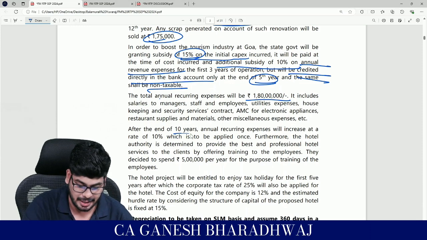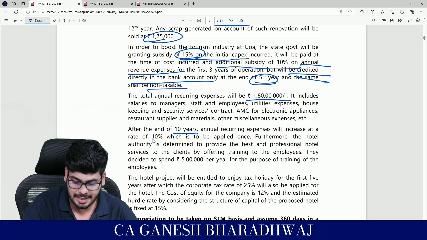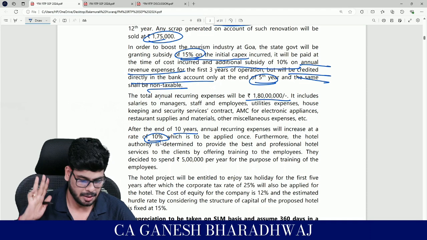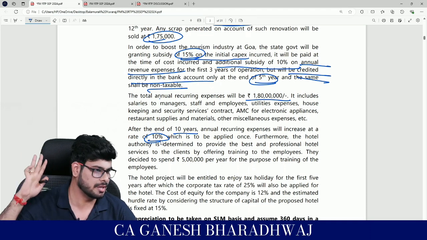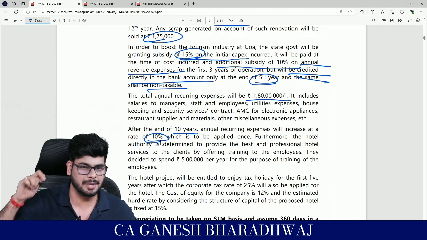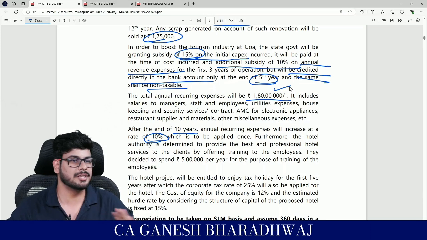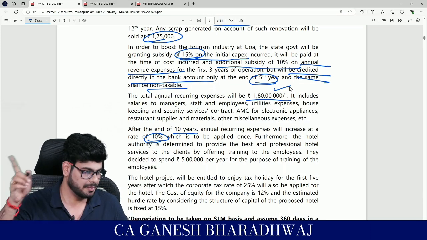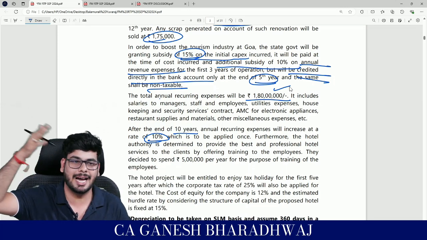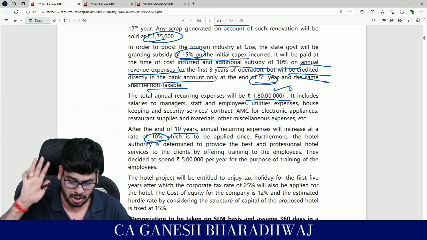And at the end of 10 years, annual recurring expenses will increase at the rate of 10%, which is to be applied once, right? This is what they are saying. At the end of 10 years, what will happen? From 11th to 15th year, as compared to this 1.8 crores, from then on it's going to be 1.1 on 1.8 crores. That will be the annual recurring expenses for the last 5 years. Clear with this? That's all they are saying.